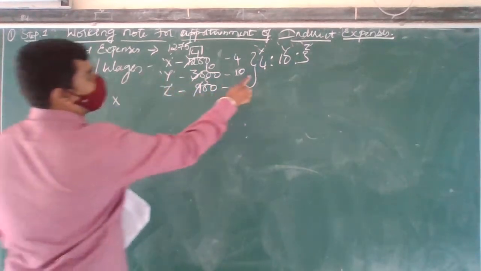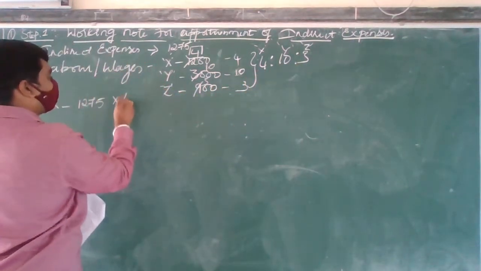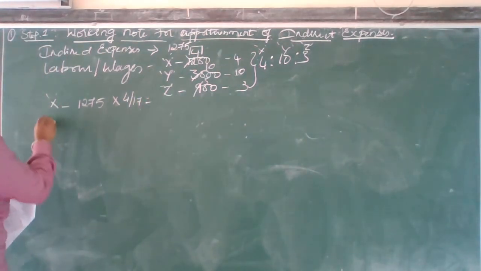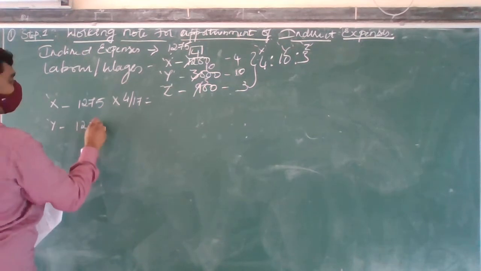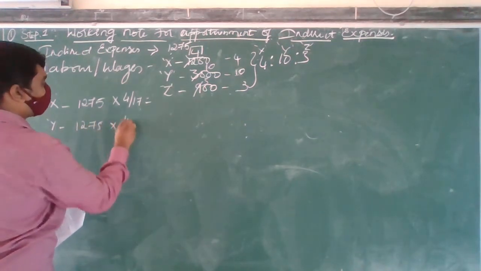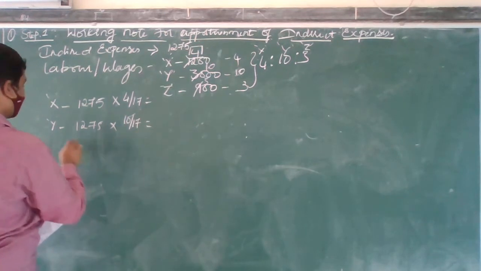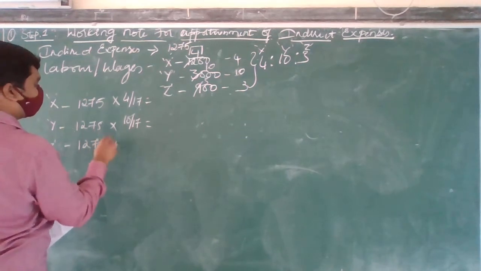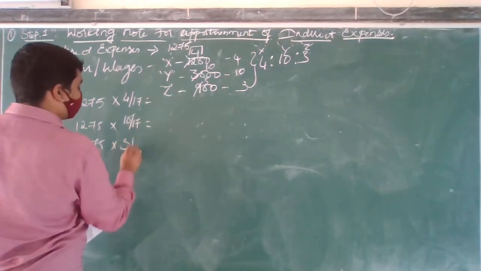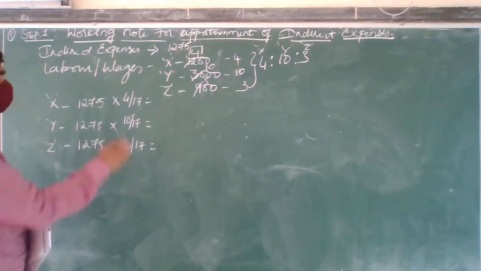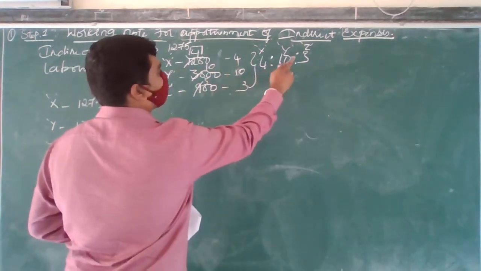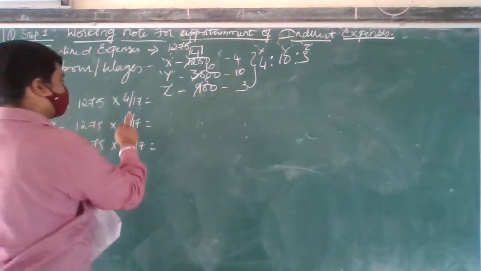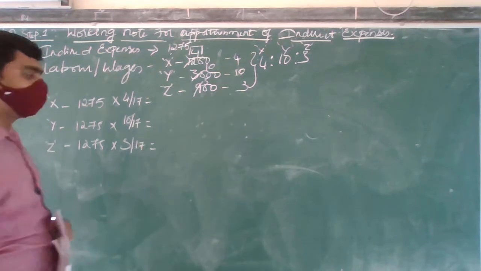Into what is the 4 plus 10 plus 3? 17. 4 divided by 17. Okay, like this. And process Y, 1275 into 10 divided by 17. Okay, process Z is equal to 1275 into 3 divided by 17. Are you clear with this? If you are not, this 17 is nothing but 4 plus 10 plus 3. Okay, 4 plus 10, 14, 14 plus 3, 17. That is the total. 4 divided by 17, 10 divided by 17 and 3 divided by 17.